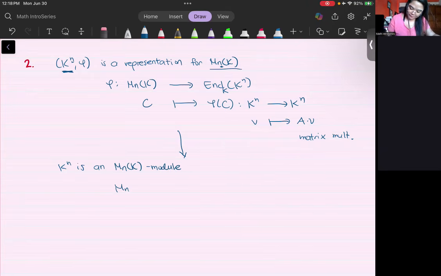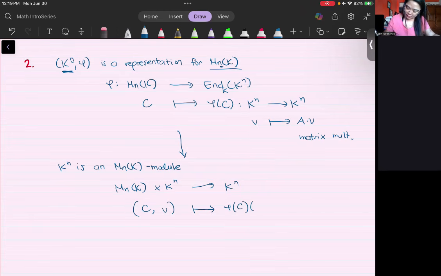M_n(K) acting on K^n is a mapping that sends every tuple C, V to the image of C, and you take the image of V under that image. And by definition, that's just the matrix multiplication here.